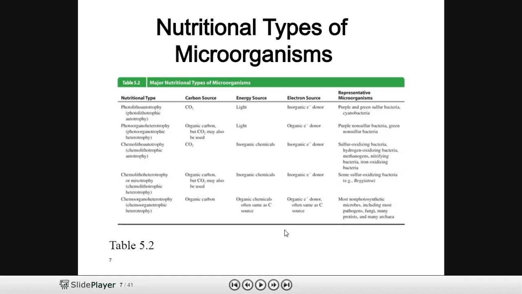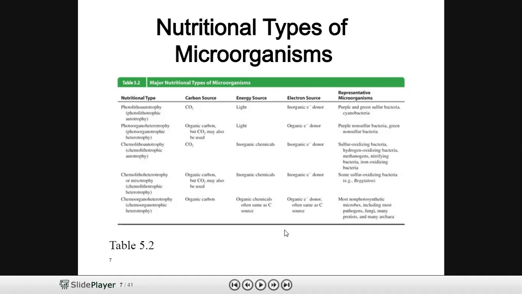Okay, so photolithoautotrophs are organisms which utilize carbon dioxide as a source of carbon because they are autotrophic, the energy source is light, that is photo, and as they are lithotrophic organisms, the electron source will be inorganic electrons. The group of organisms which belong to this nutritional type are majorly the purple and green sulfur bacteria and cyanobacteria.